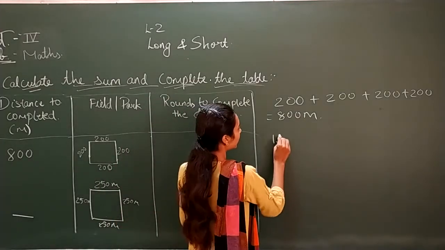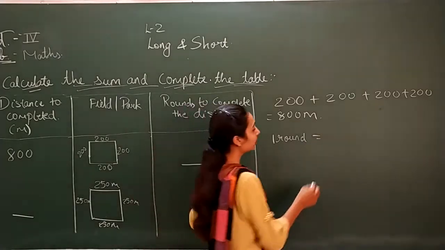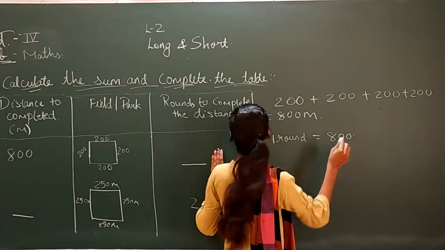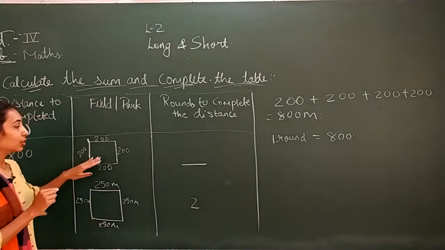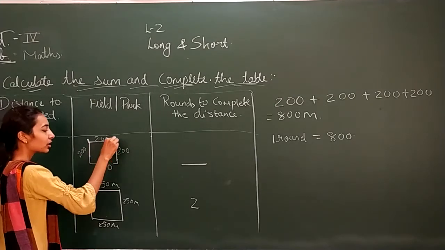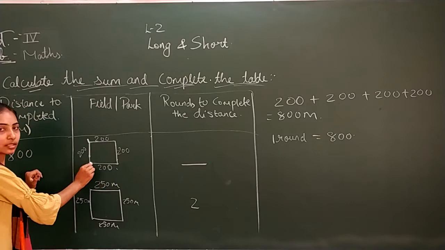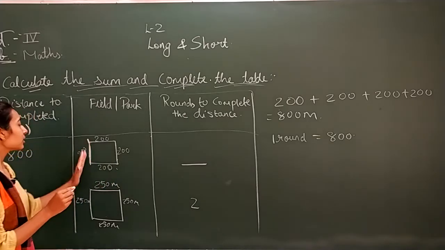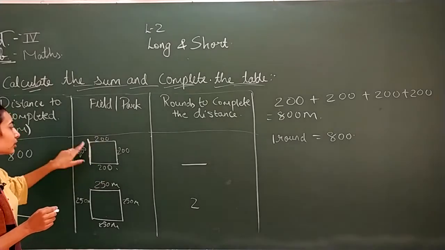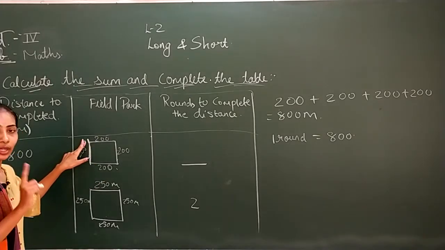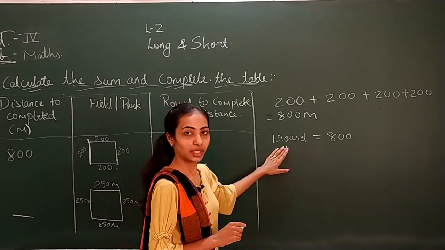So how were we doing it? We used to say our one round is 800 meters. If you start from this point, 200, then you come here, plus 200 is 400, from here till here 600, and again this line, so 800. So you have completed this one round from here to here. You have completed one round of 800 meters, so we can say our one round is 800 meters.